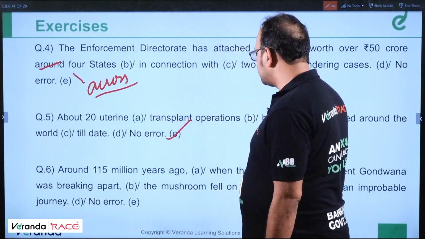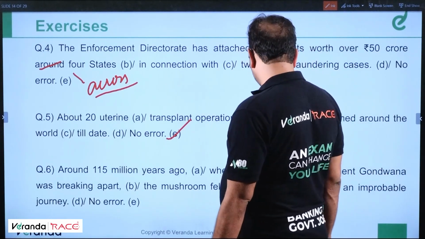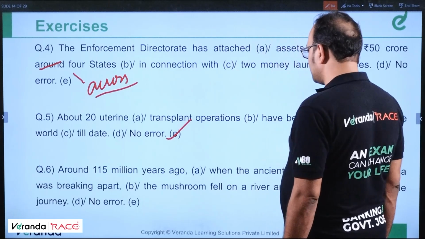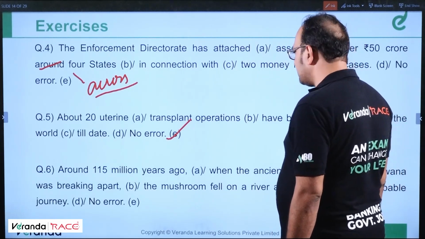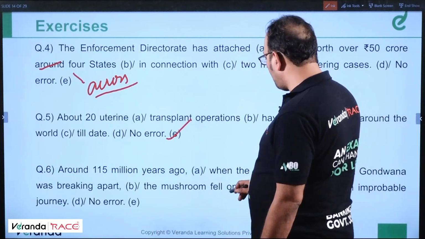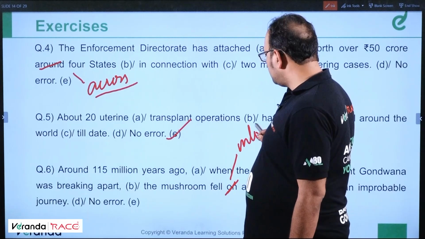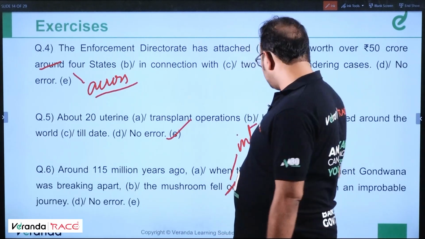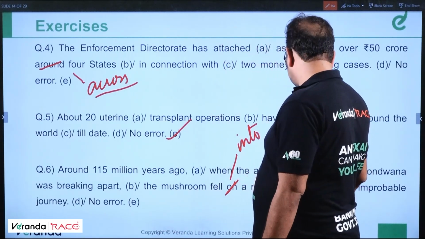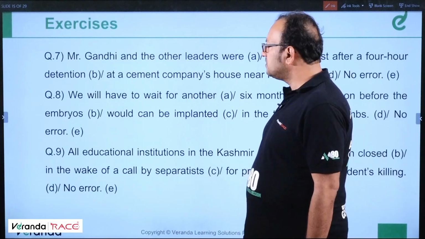Around 115 million years ago, when the ancient supercontinent Gondwana was breaking apart, the mushroom fell on a river and began an improbable journey. Something cannot fall on a river. It should be fell into a river. Fell into a river is the correct answer. Clear? This is the answer. Error was in part C. Moving ahead. Question number 7.